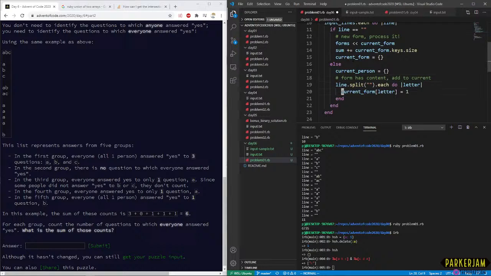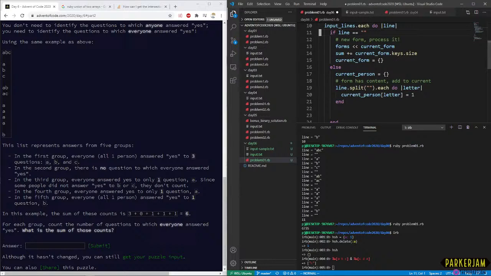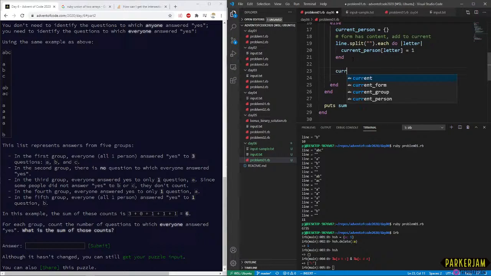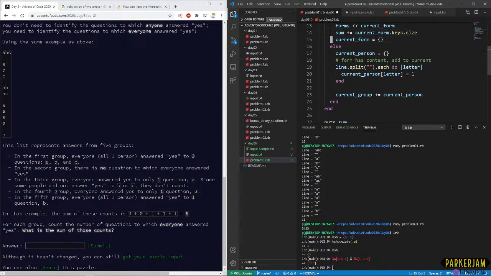It's a hash, and we're going to say current person letter equals 1, so this all stays relatively the same, except we add on to the current group at the end. So what we're doing now is we're just going to have a memo of the current group of people.